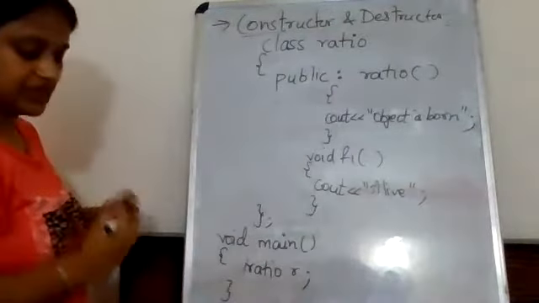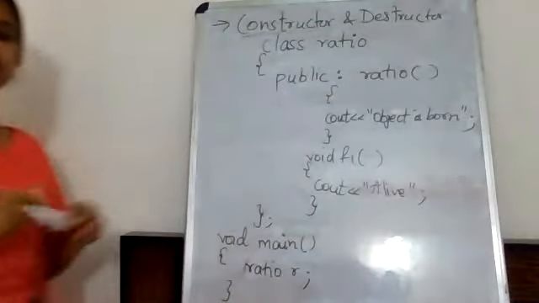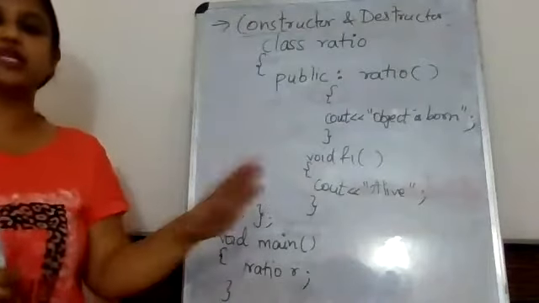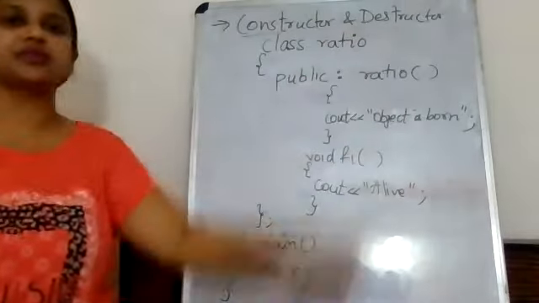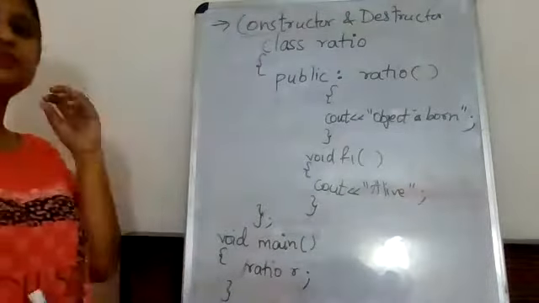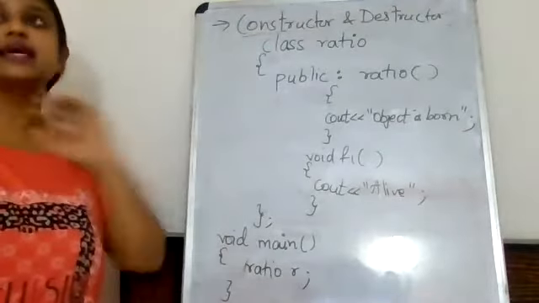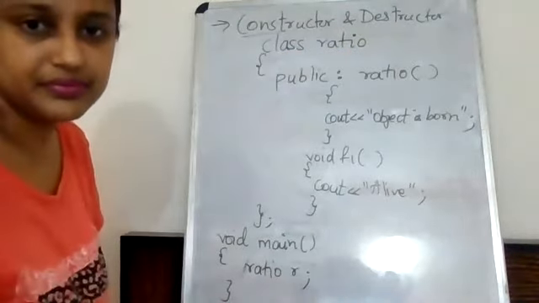Okay. Now see, last time I said that the name of the class and the name of a member function cannot be the same. But a constructor has a special feature.